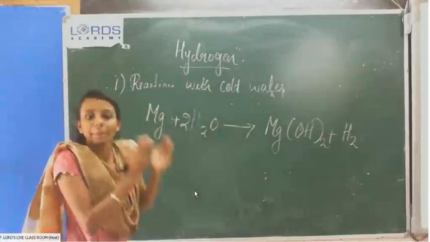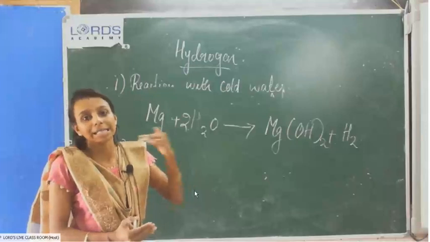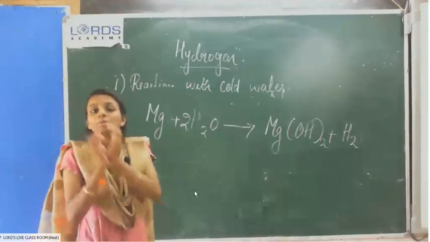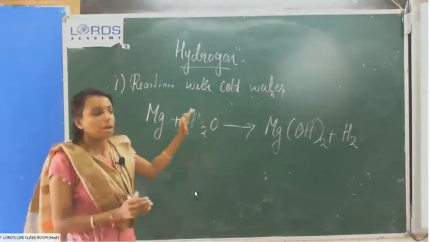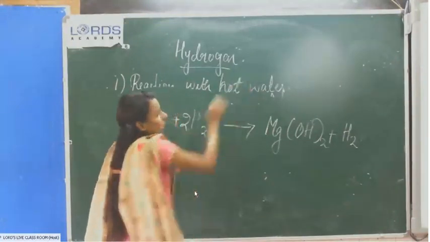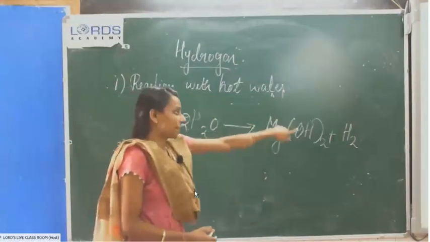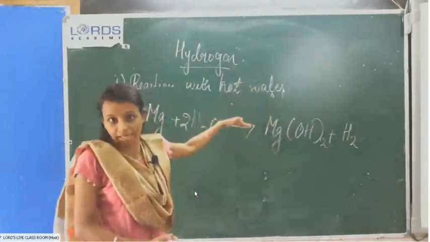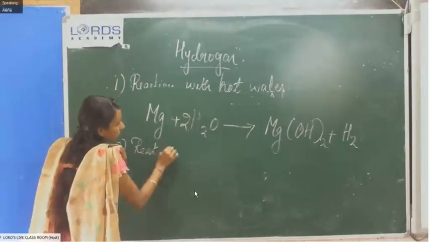First we discussed metals reacting with cold water. We studied three examples: sodium, potassium and calcium. They are more reactive metals, and they react with cold water to produce hydrogen gas and their corresponding hydroxides. In the second case, magnesium reacts with hot water and produces magnesium hydroxide and hydrogen gas. In the third case, some metals react with steam.